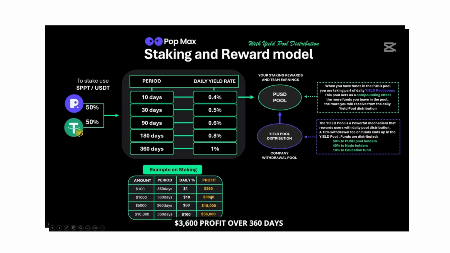That's $3,600 profit over 360 days plus the principal return. If you do $5,000 for 360 days, you receive $50 per day. That's $18,000 in 360 days. Same goes with $10,000. You earn $100 per day, which is $36,000 over 360 days.